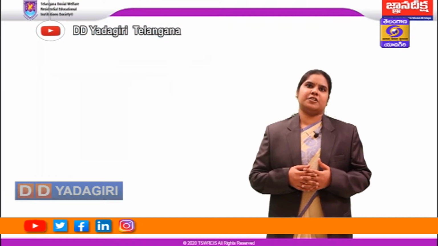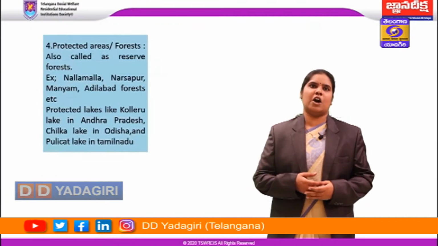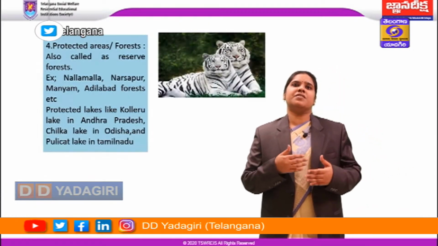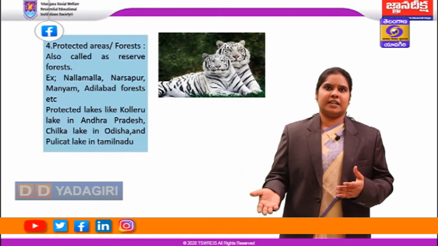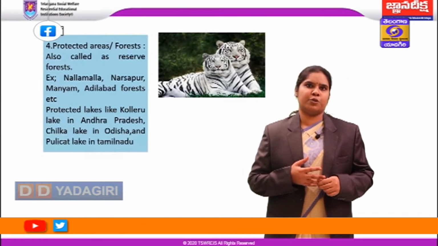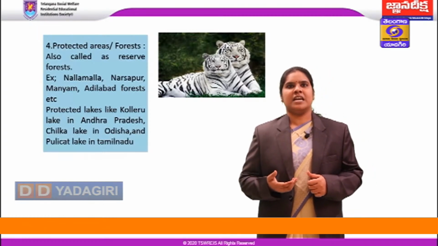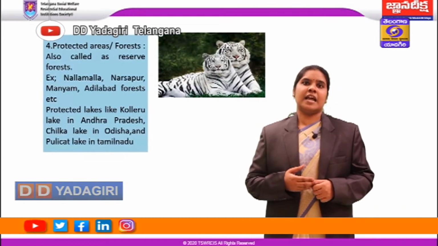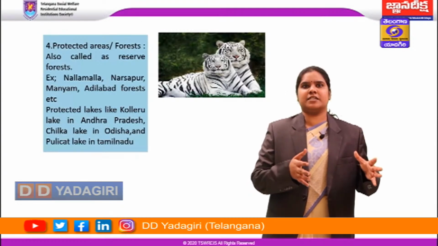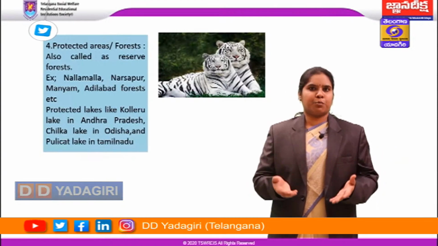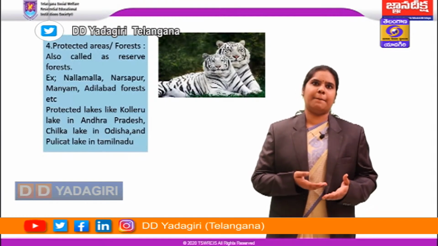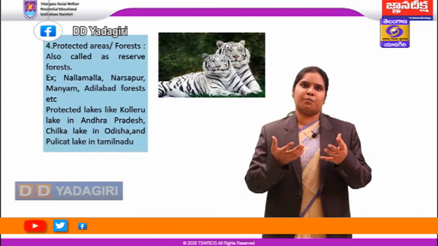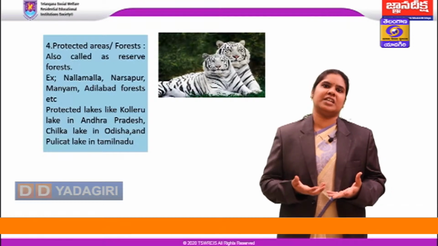And coming to protected areas or forests, we also call them reserve forests. The government has identified certain forest areas as protected areas because of extensive hunting. So we have forest areas in Telangana like Nallamala Forest, Narsapur Protected Area, Manyam and Adilabad Forest. Hunting of peacocks and deer and cutting of red sandalwood trees is prohibited in these areas. Apart from the forest areas, we also have lakes identified as protected lakes, like Kolleru Lake in Andhra Pradesh, Chilka Lake in Odisha, Pulicat Lake in Tamil Nadu. These lakes are places that most migratory birds visit from far off places during the breeding season.